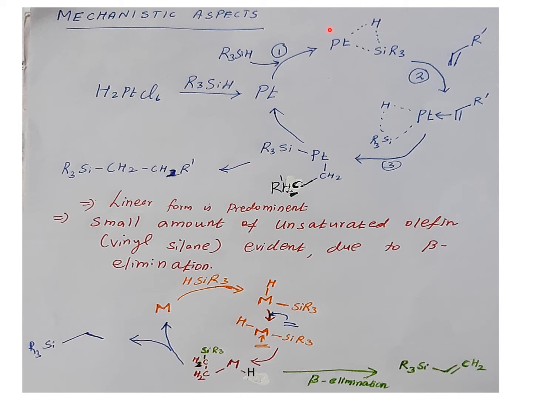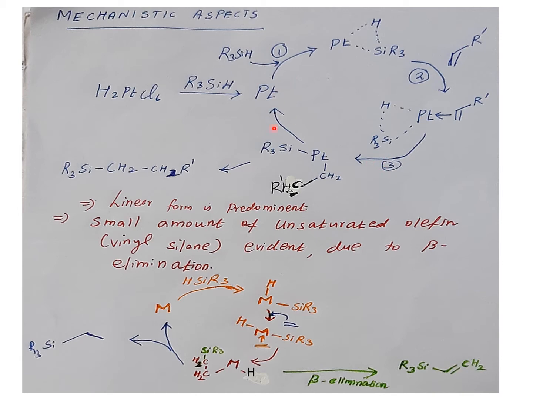Then the olefin insertion proceeds, forming a metal alkene complex, followed by migratory insertion of the olefin into the metal-hydrogen bond, forming the metal alkyl with the silyl moiety. Then reductive elimination leads to the formation of the hydrosilylated product and regeneration of colloidal platinum. So this cycle continues.